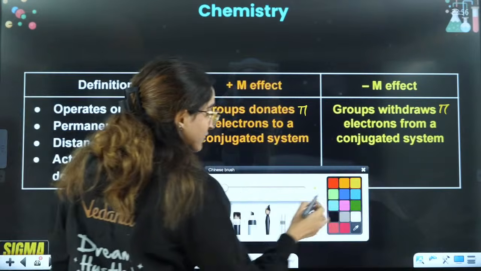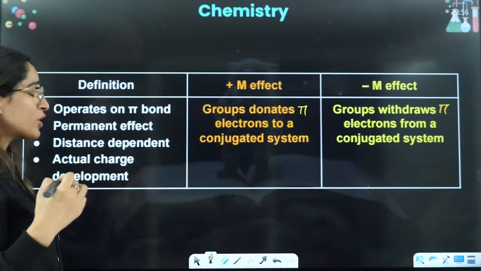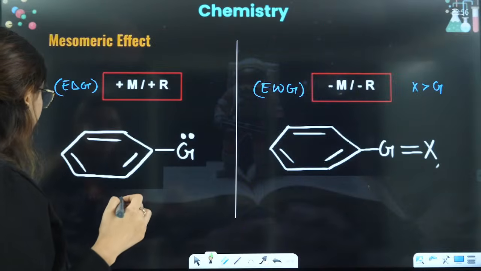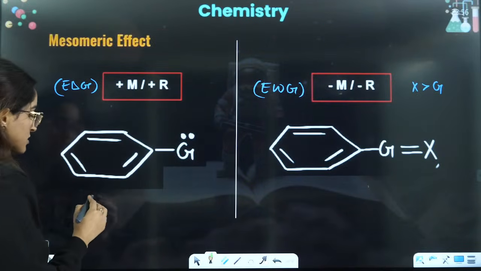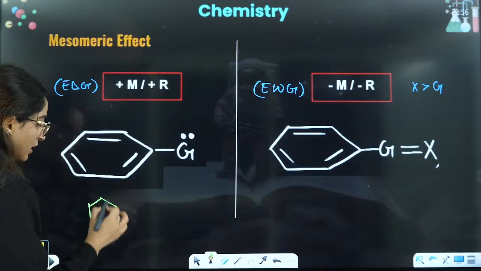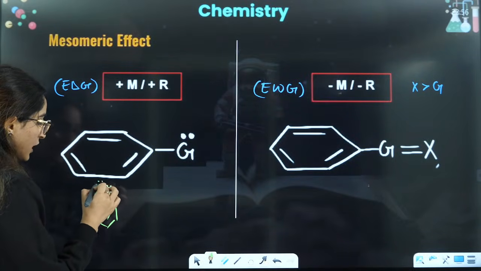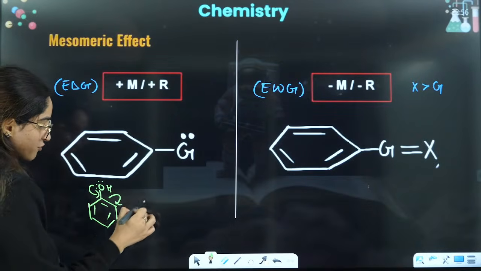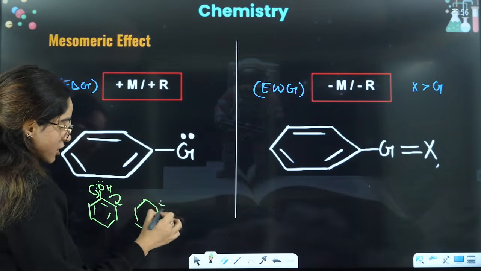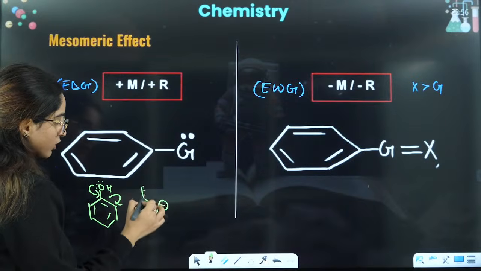Now see one thing. When you do these structures, I'll show you all the structures. If you see, this will shift here, this will shift here. So what exactly will you have? You will have negative charge on the para position.